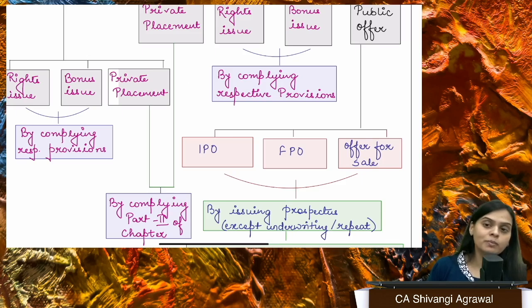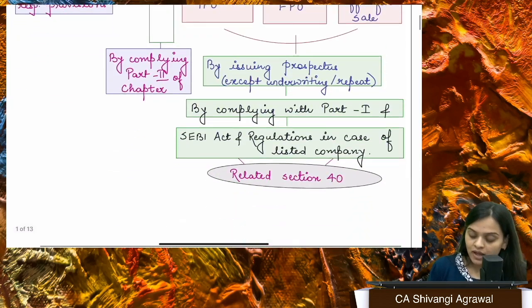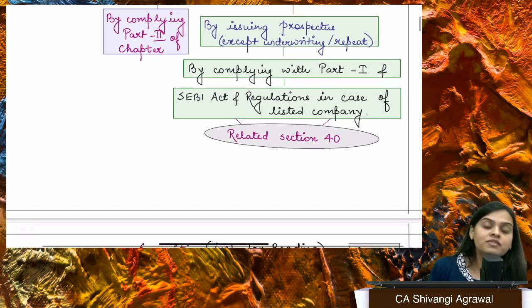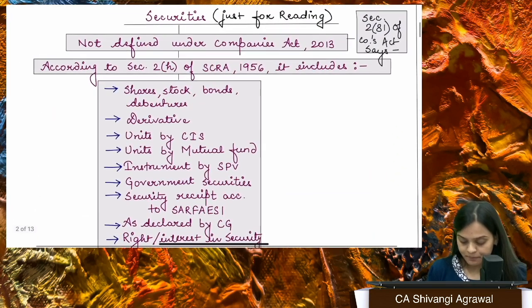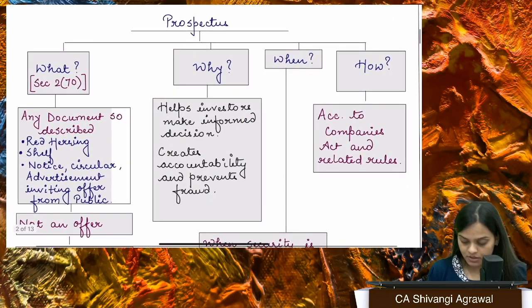Because whenever you want to make a public offer, the first requirement is to make an application for in-principle approval of listing to any stock exchange that you want to. Unless you get that approval, you cannot proceed with a public offer. So if your approval is denied, there is no way that you can go ahead with the public offer, right? So every company who has made a public offer will definitely be a listed company. Okay, fine. So we'll talk about the related section. Securities, you don't need to.